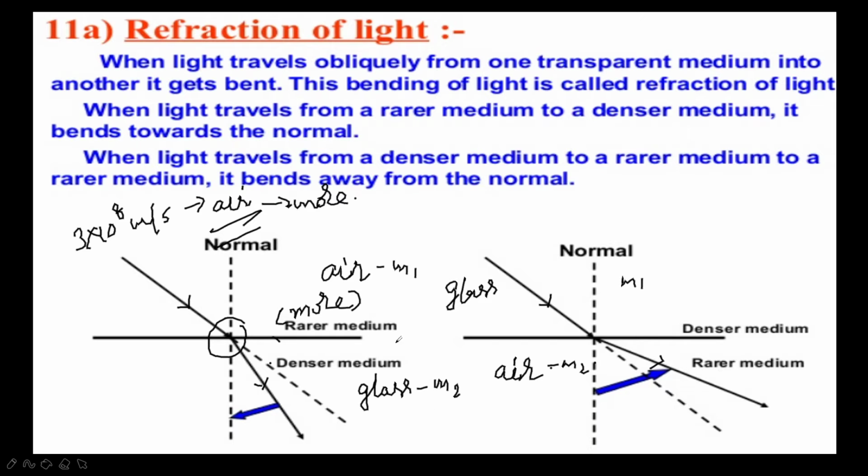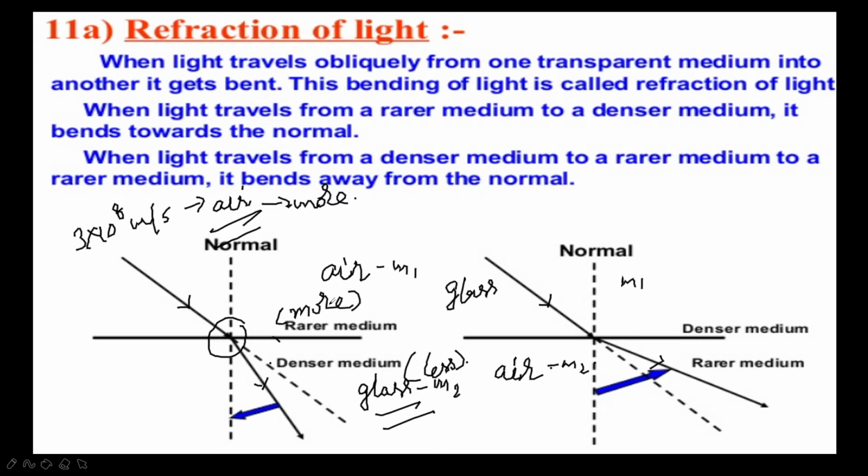If the speed of the light is less, it is called an optically denser medium. So here glass is an optically denser medium, and air is an optically rarer medium.